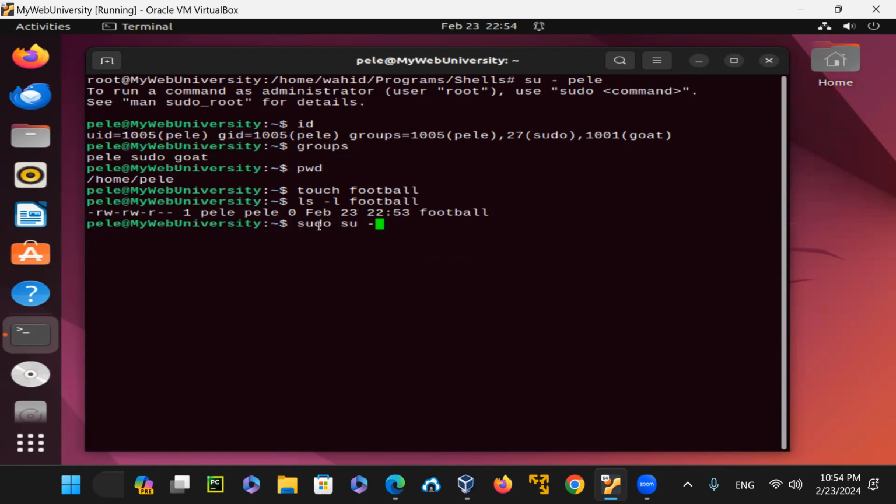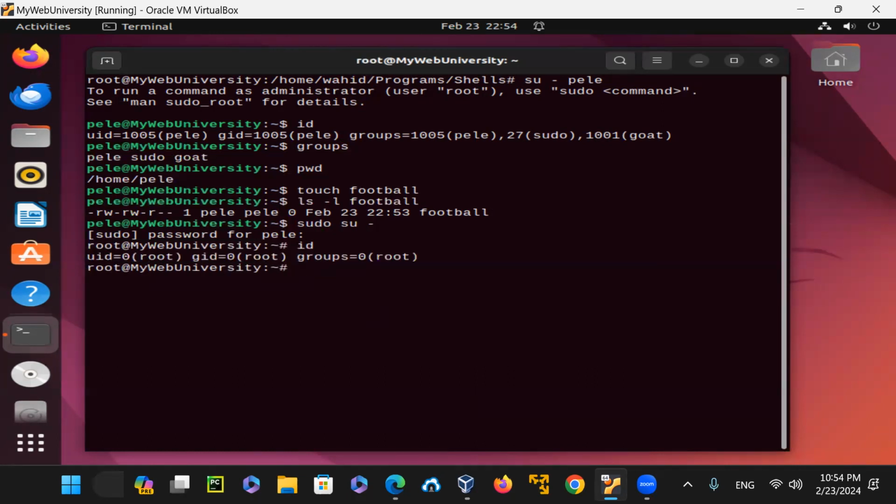So now I'm doing sudo su root, become root. And now it's going to prompt me, if I have a password assigned to it, and I become root now. You see, I was able to get root. But because I put the slash and dash, it changed the profile of root.